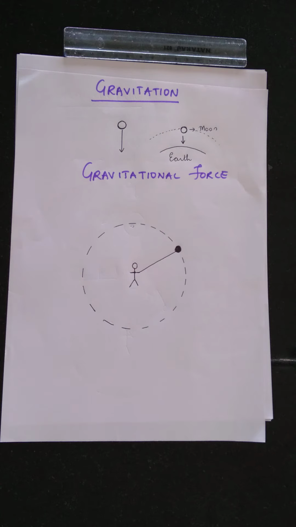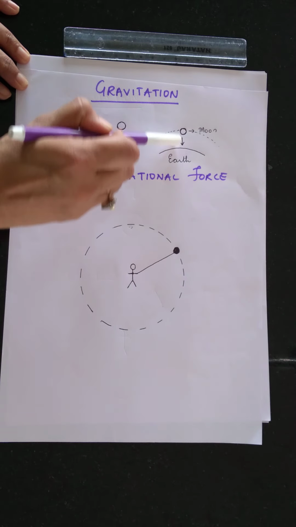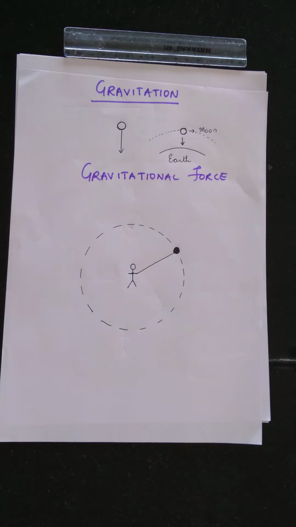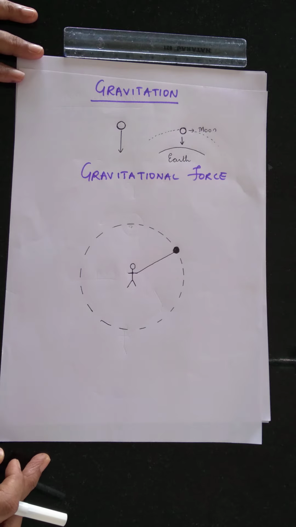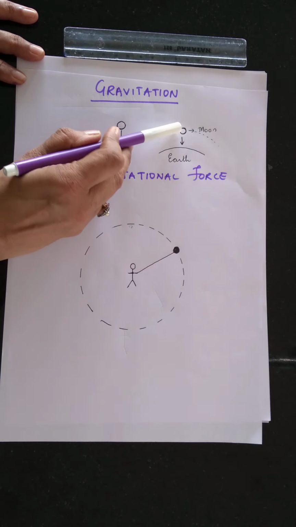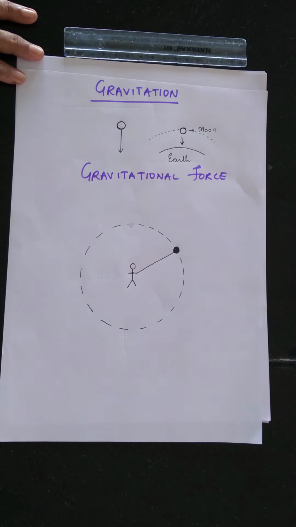Now it is said that Newton was sitting under an apple tree and an apple fell on his head. So he thought that if the earth can attract the apple, why can't the earth attract the moon in the same way? And he started thinking about it. And as he kept thinking, he came up with the solution. He put forth certain laws to understand why the moon does not fall towards the earth's surface.